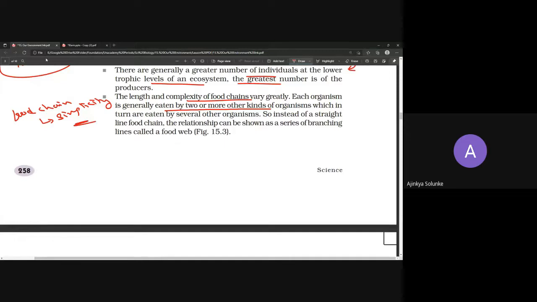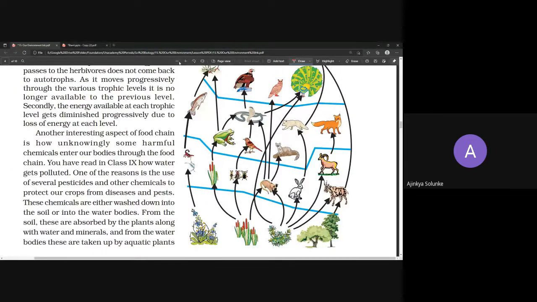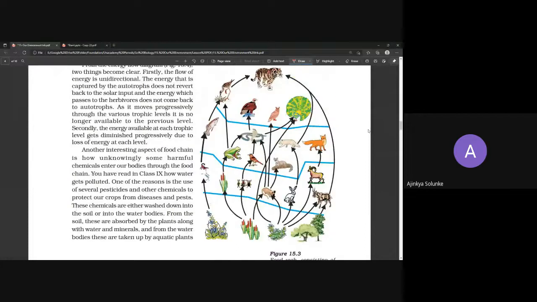But to show the advanced version, we are going to use food web. So food web is what? Advanced version of food chain. Food chain involves only a straight relationship, but in food web, there can be branches of these relationships. Let me show you the diagram. Okay, this is the diagram of food web. Can you see at least the difference?